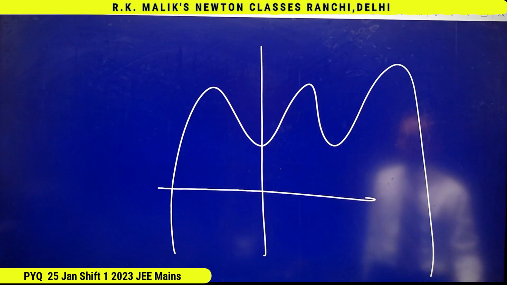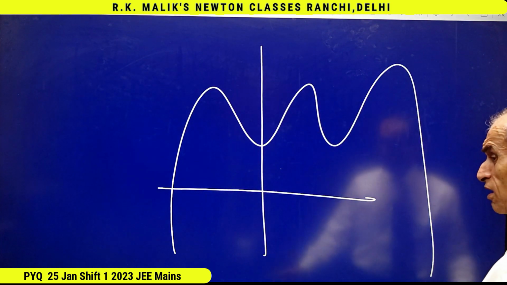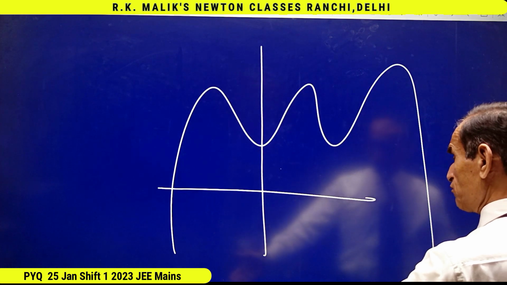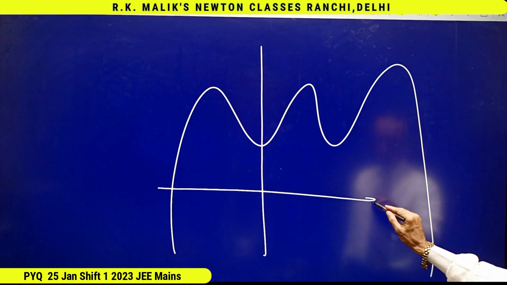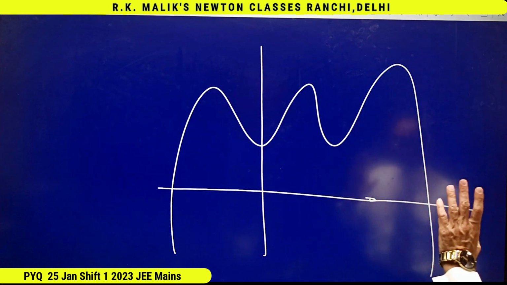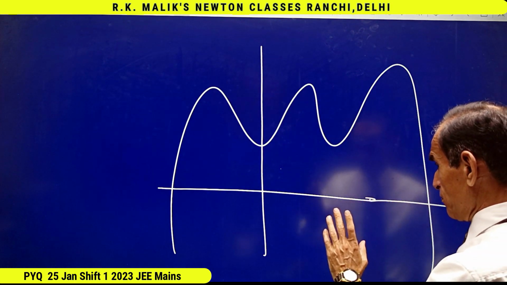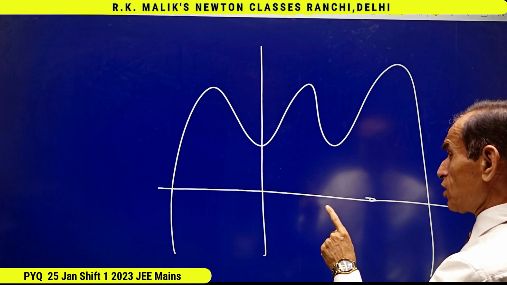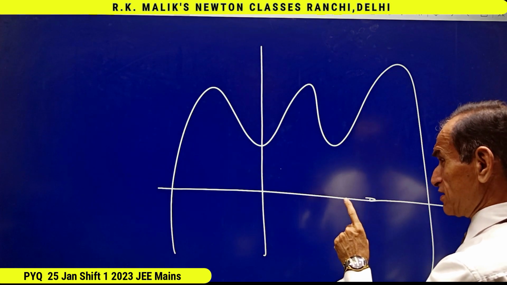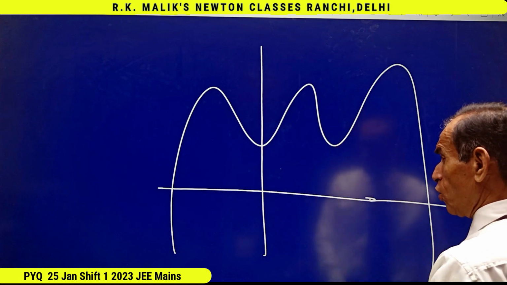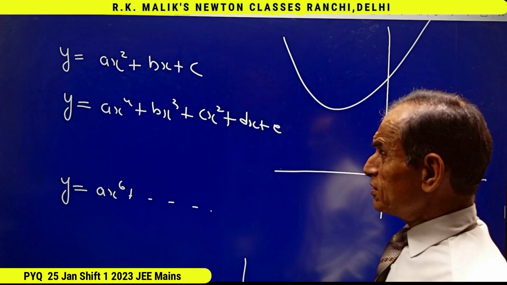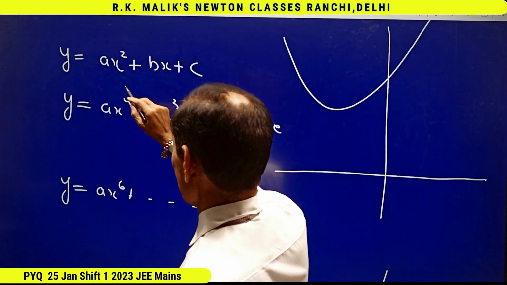That is the main thing will be this, that the graph will be coming from minus infinity and finally going in minus infinity. This is valid for every even degree equation where coefficient of maximum power of x is negative. Where the graph will turn and how many times the graph will turn, that depends upon the coefficient.